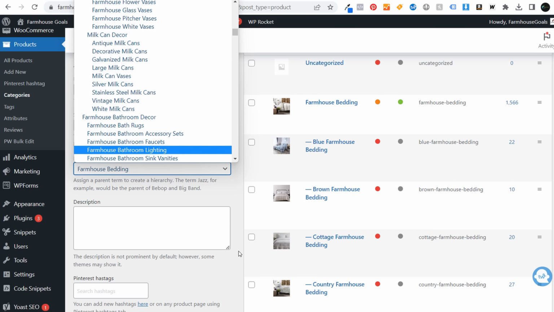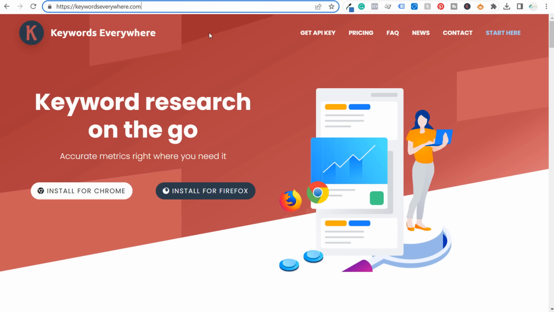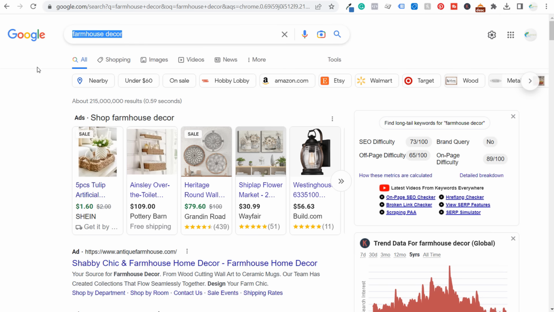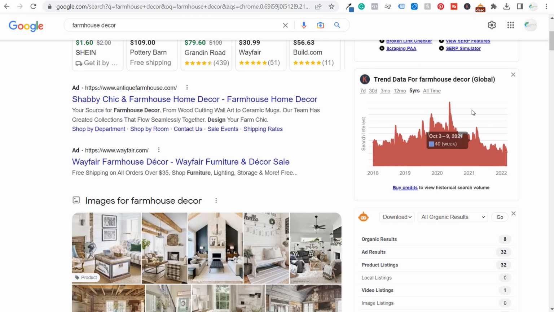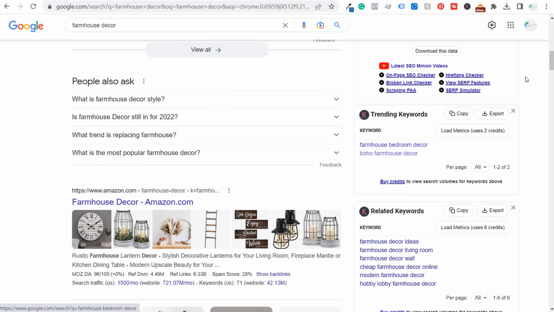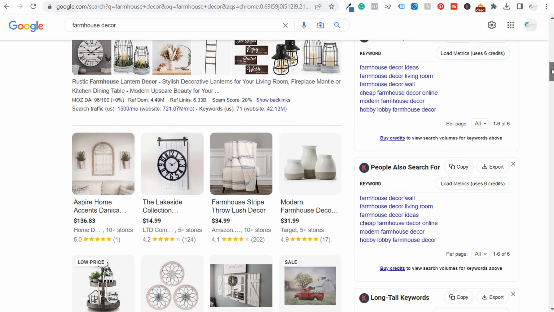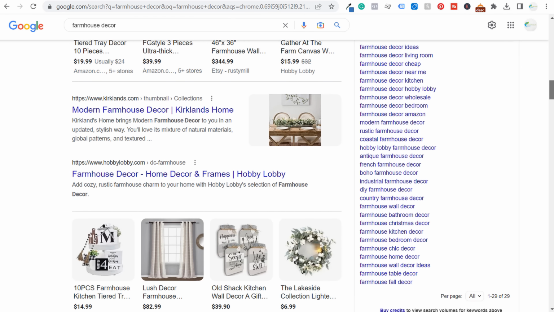You can also use some other tools. One of my favorite tools to use is keywordseverywhere.com. So if you're using keywordseverywhere.com, you install the Chrome plugin and you're looking for long tail keywords for something like farmhouse decor, all you have to do is search down, look at the right-hand side here. So if we search down, we have two different trending keywords. If we keep scrolling down, we have some related keywords, but my favorite part about Keywords Everywhere is long tail keywords.